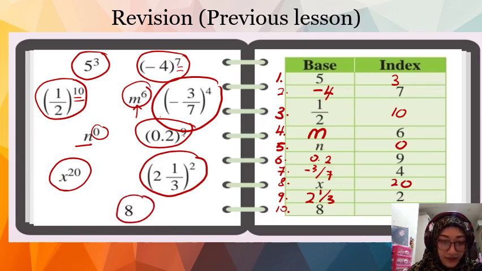What about the index? Okay, if you can't see any index, it means the index is 1. Okay, normally we don't write 1, but it's understood that the index is 1.